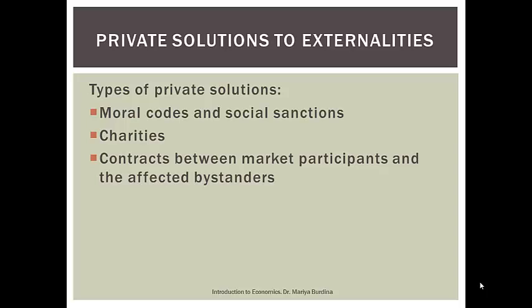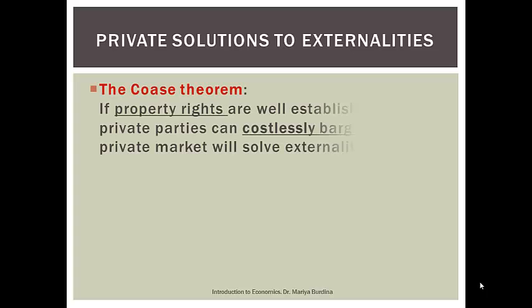Or we can have contracts between market participants and the affected bystanders. In that case, we also don't need any outside intervention to solve the problem of externality. So let's see how this last example is going to work. We're going to use the Coase theorem to help us analyze this kind of contract.